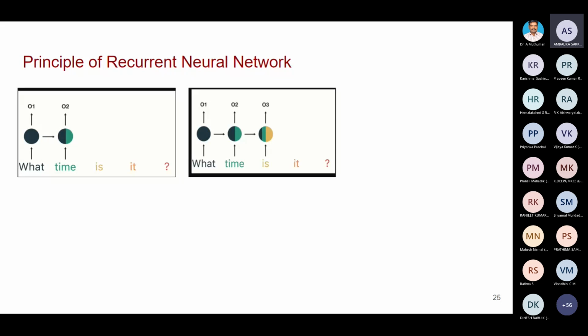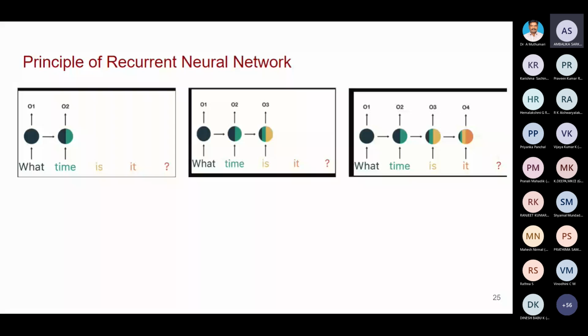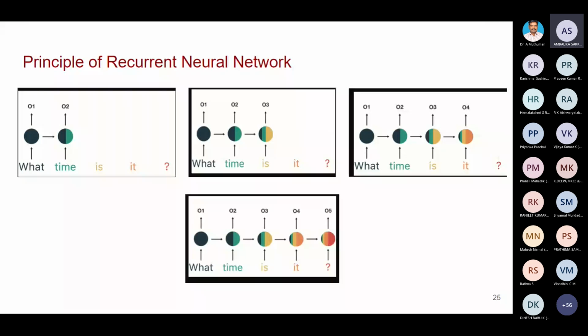So the decision has been taken based on the current input as well as the previous inputs. You can see the concept by looking at the colors. Then you see the last one, "it". The final one will be taken based on the current input as well as a portion of the previous inputs.